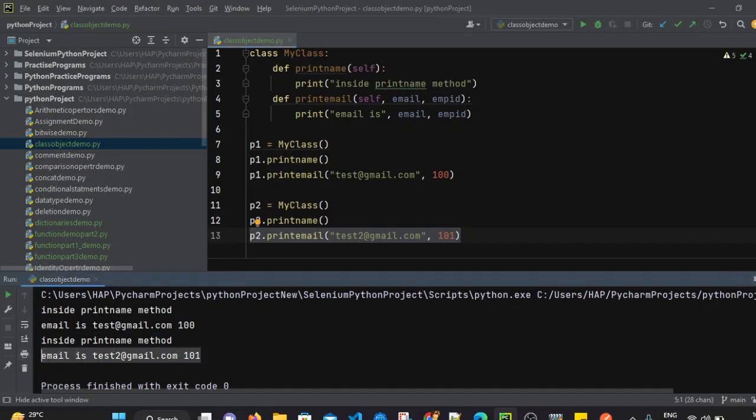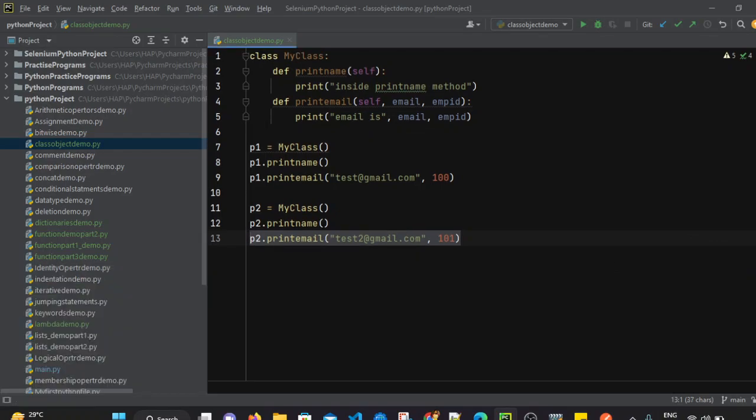So this is how we can simply create a class and create objects. In the coming session, we will see some more topics about classes and objects.